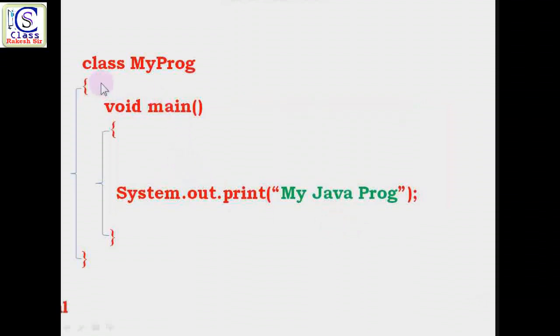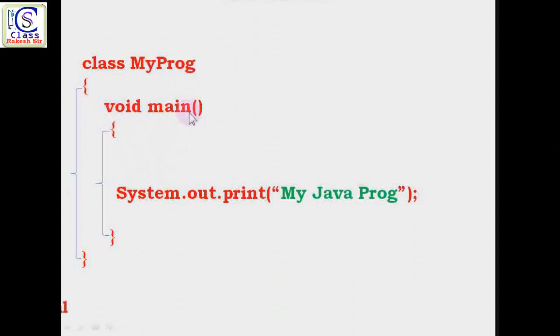In Java, whenever you write a program, first of all you have to write a class, and after that you have to give the class name. This class name may be anything, it means you can give any name, but you have to write a name related to your Java program. It does not mean you should write any funny name; you have to give a name related to the Java program. And after that you have to write an opening brace,